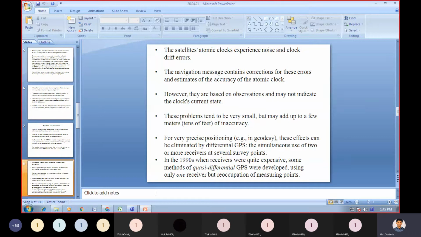So in the 1990s, when the receivers were quite expensive, some methods of quasi-differential GPS were developed, using only one receiver, but with reoccupation of measuring points.